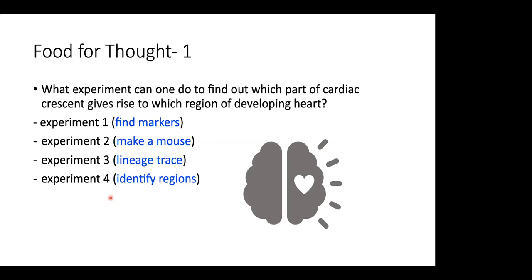That is one way of doing it, taking a candidate approach. You look at the literature and you see, okay, these are the pathways that are influencing, so the receptor could be present in these cells, so let me just stain with these receptors and see if anything is specific to the first heart field or the second heart field. So that's one way of doing it.